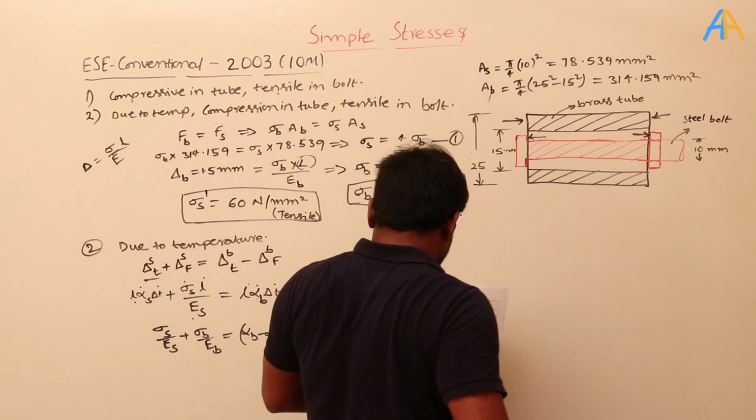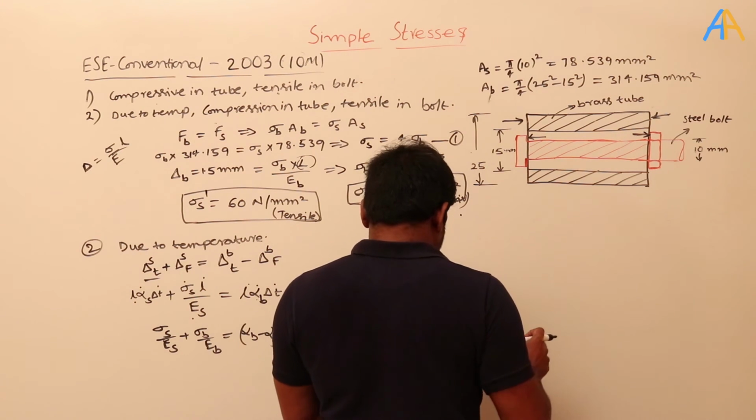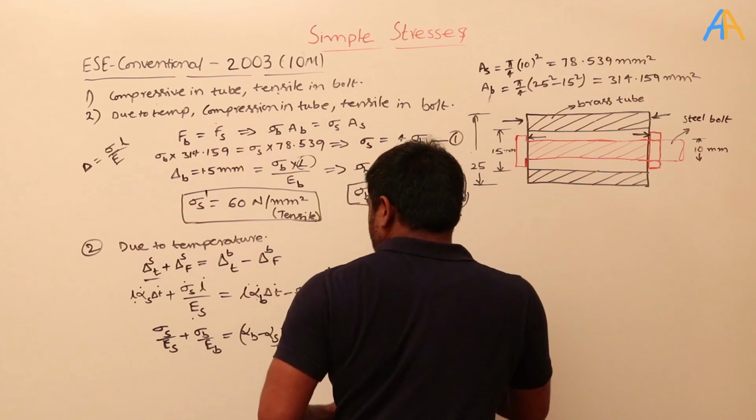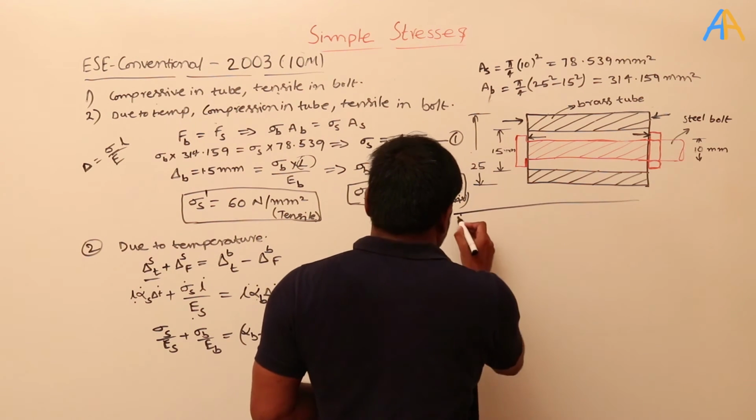So here, if I substitute E values also here, then what happened?